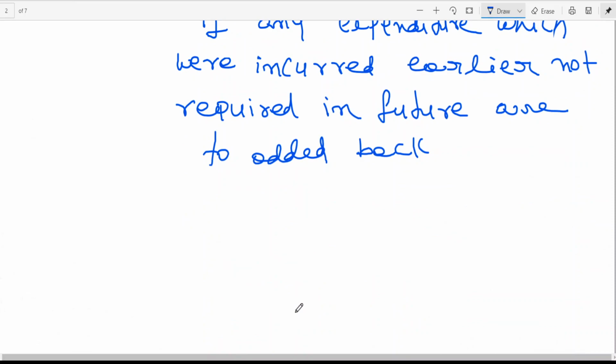Okay. So the second method which we will be discussing is the super profit method.